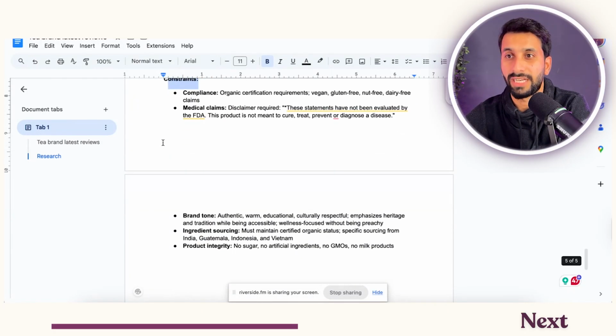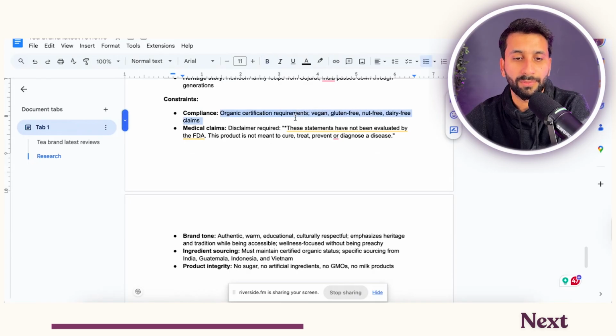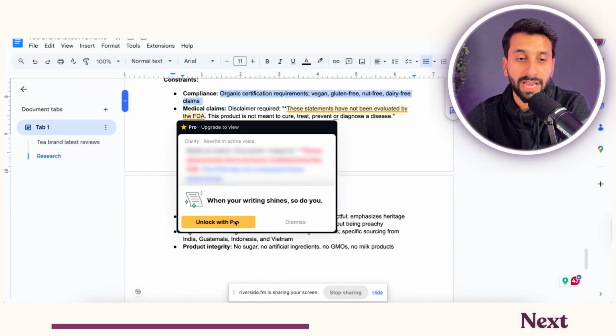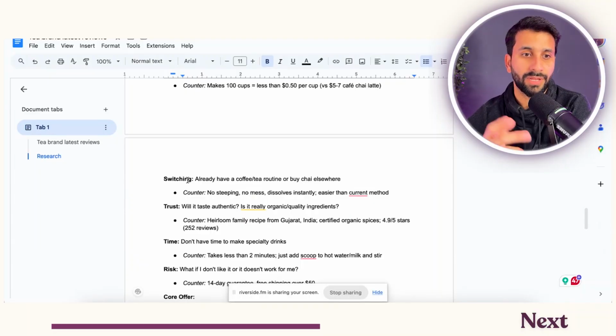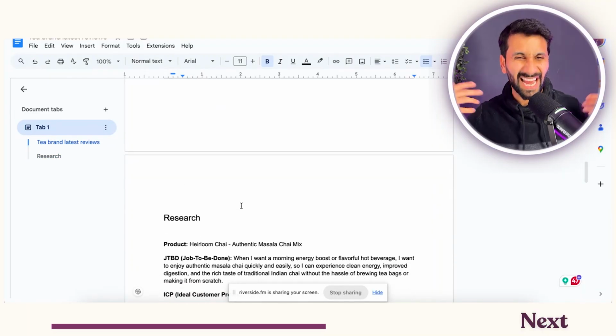What are the constraints? So you have to write this whole document, right? For example, we also try to add what certifications we have, medical claims, product integrity. These are all really important to give to AI. And once you create this document, only then you can start.